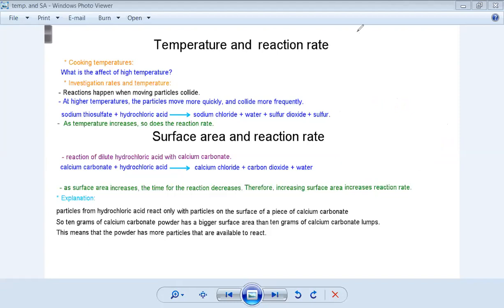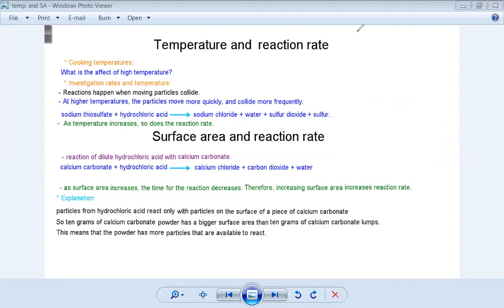Yeah. Okay. We have here an example about sodium thiosulfate, okay? So I have sodium thiosulfate, and I added hydrochloric acid to it. So I will get sodium chloride, water, sulfur dioxide, and sulfur.